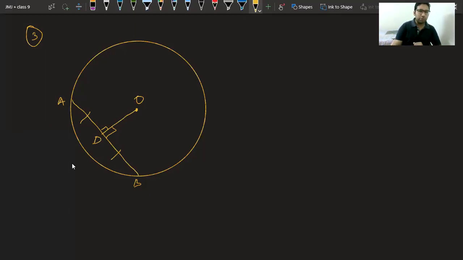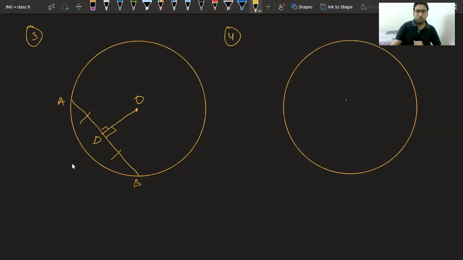This was third theorem. Fourth theorem that we have discussed yesterday was, if a line through center to a chord is bisecting the chord. So class, if it is given to you that you have a chord AB and there is a line from center to a chord which is bisecting the chord, what you can say?